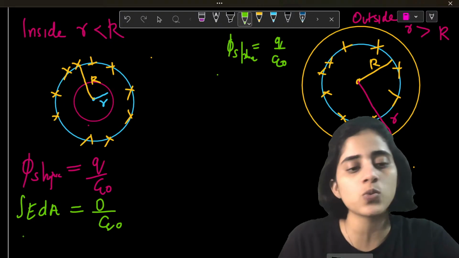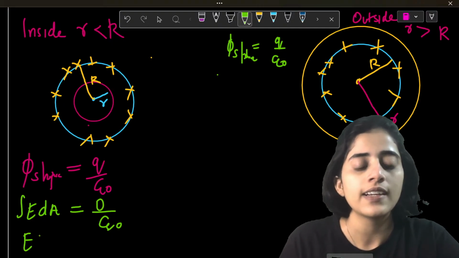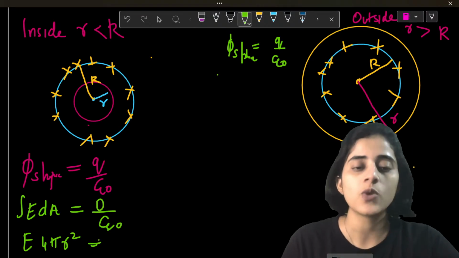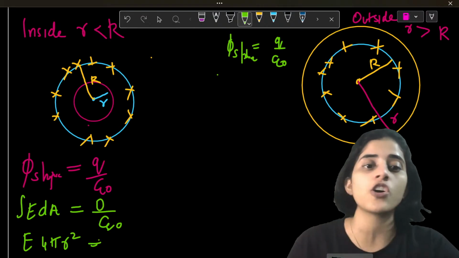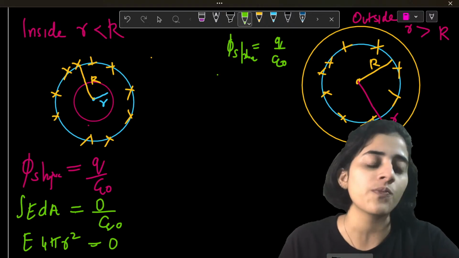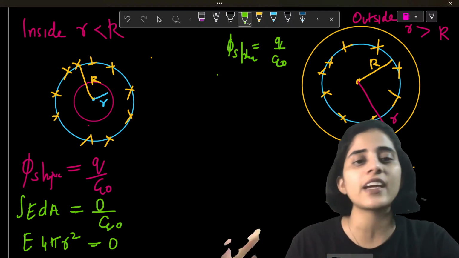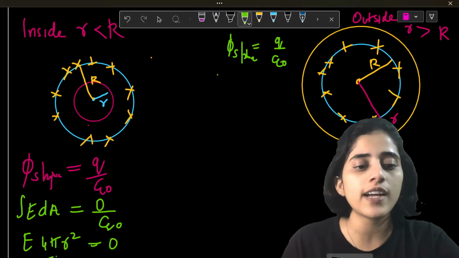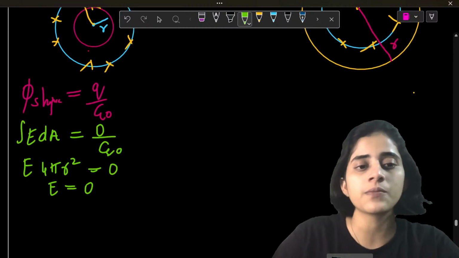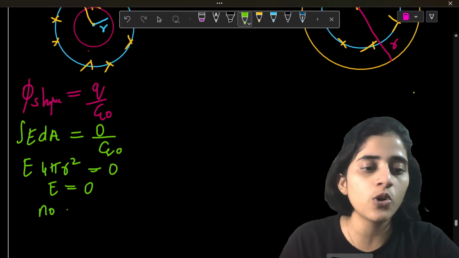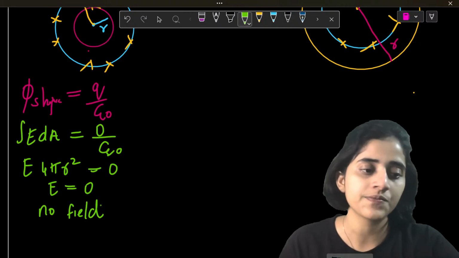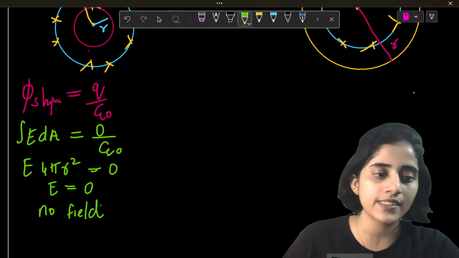So E into integral of dA is 4 pi small r square. Why small r? I'm looking at the pink Gaussian surface. This would be 0 by epsilon naught, which is 0. See, 4 pi r square can definitely not be 0. So what has to be 0? E has to be 0, which means no field inside. Okay, is this clear?